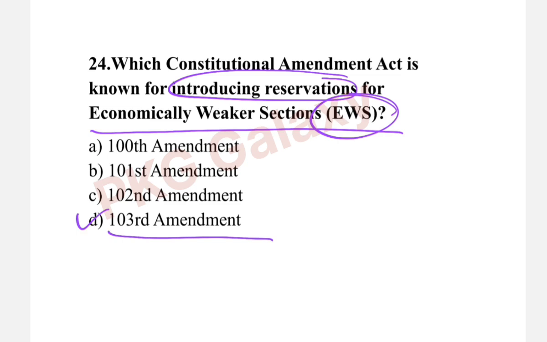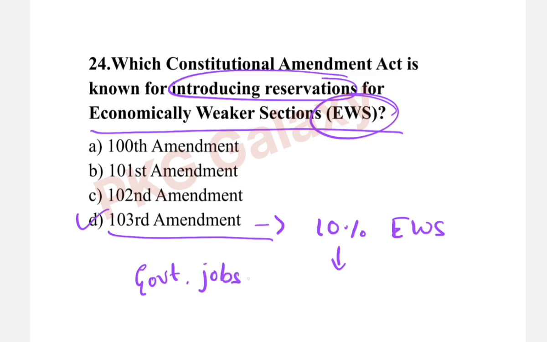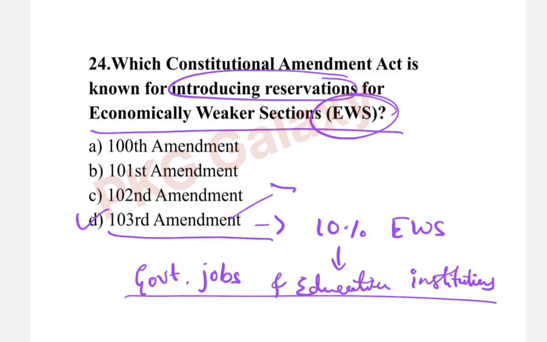The 103rd Amendment introduced the 10% reservation for economically weaker sections in government jobs and educational institutions. This amendment was in the year 2019.